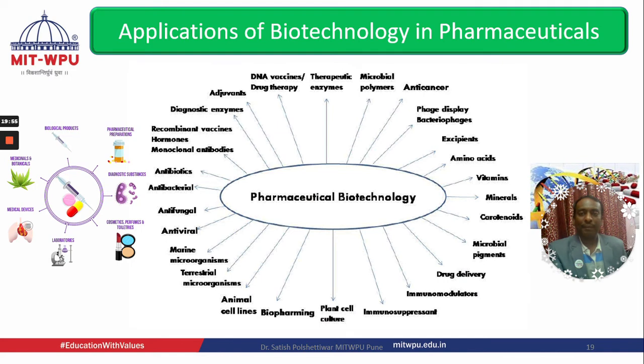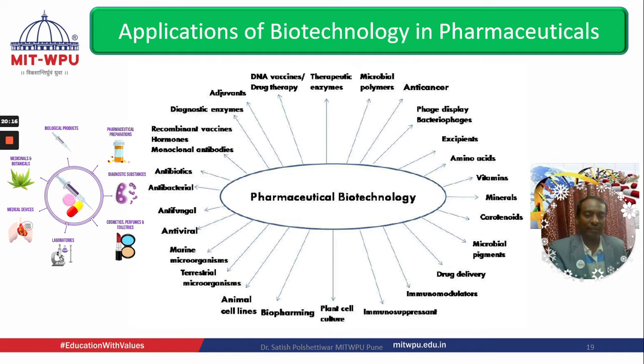Again in this image, you could see it is used to prepare microbial polymers. It is used in the treatment of cancer, where we can make many anti-cancer therapies through monoclonal antibodies. We can prepare excipients, we can make amino acids, vitamins, minerals, carotenoids, microbial pigments.